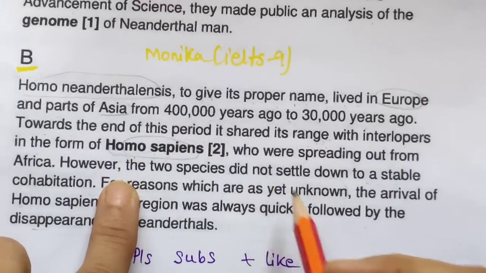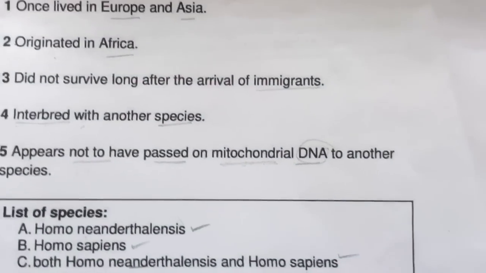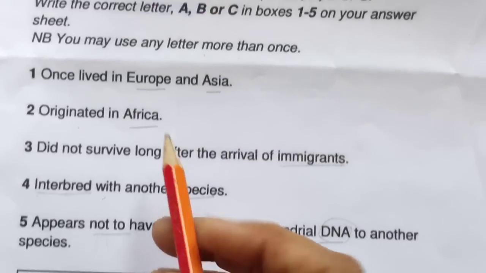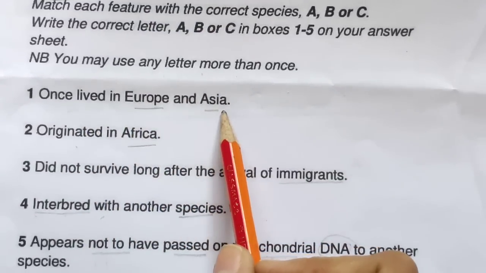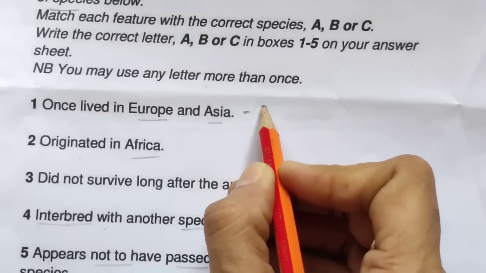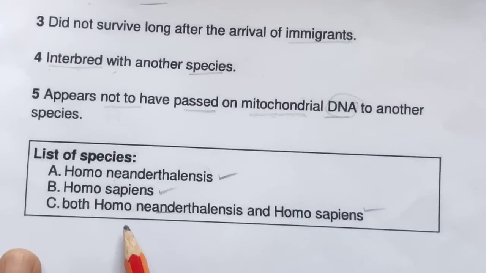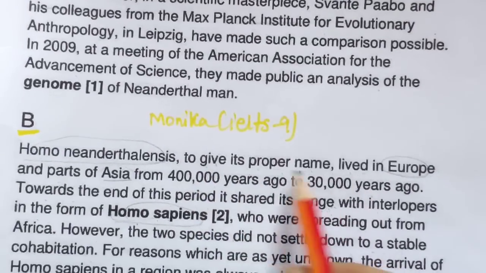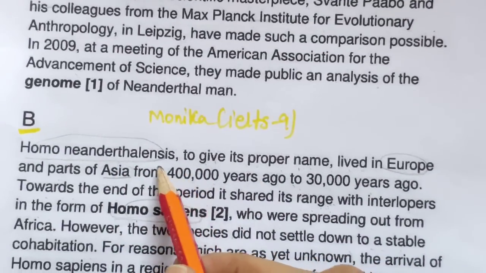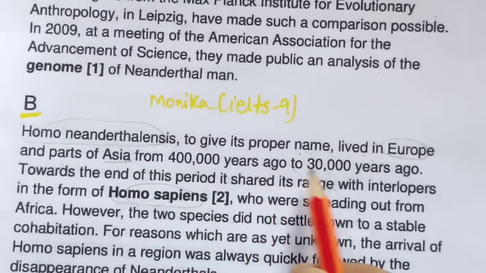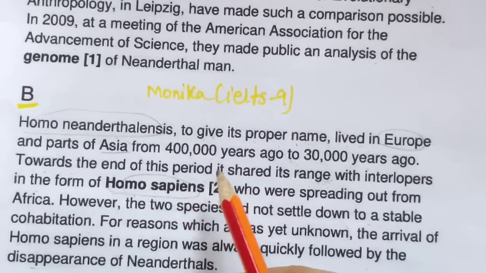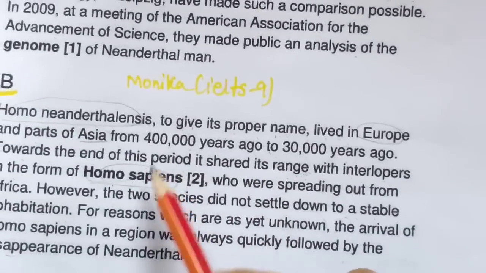Okay, so here we have the combination of both these two species. Here, once lived in Europe and Asia. Yes, we can go with option C, because for these two species they are saying once lived in Europe and Asia. Earlier, in the first sentence they were talking about Homo neanderthalensis, that they lived in Europe, but later towards the end of this period it shared its range with these species. It means a combination, both species shared it.